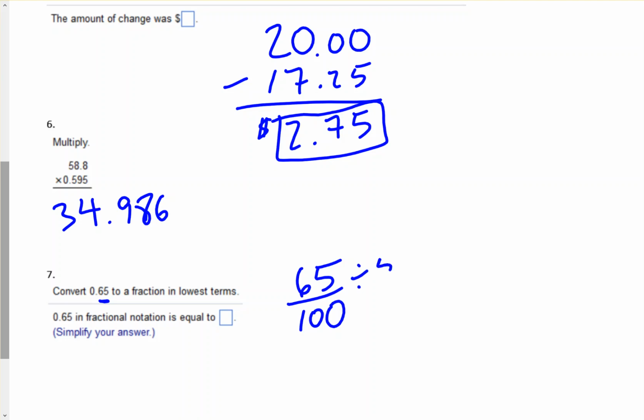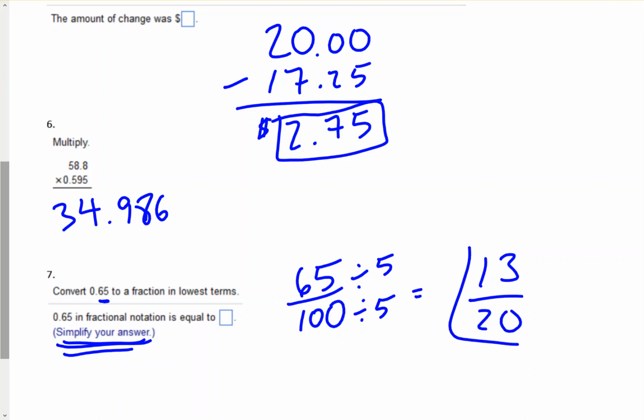Okay, we could reduce this, divide by 5, both top and bottom. Again, they want you to simplify your answer. That's where a lot of people make a mistake. They forget to simplify or reduce the fraction to lowest terms. 65 divided by 5 would be 13. And 100 divided by 5 would be 20. So 13 over 20.